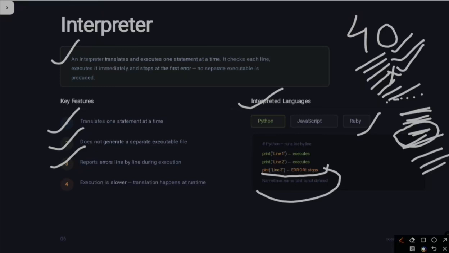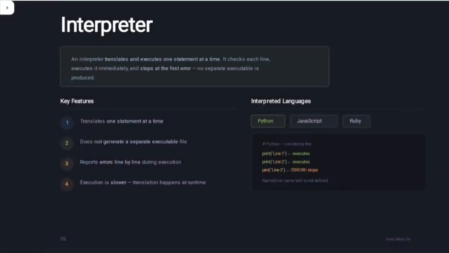So you have to correct it, and then again it will give you the correct output. Let's read one more time the definition of interpreter. An interpreter translates and executes one statement at a time. It checks each line, executes it immediately and stops at the first error. No separate execution file is produced.